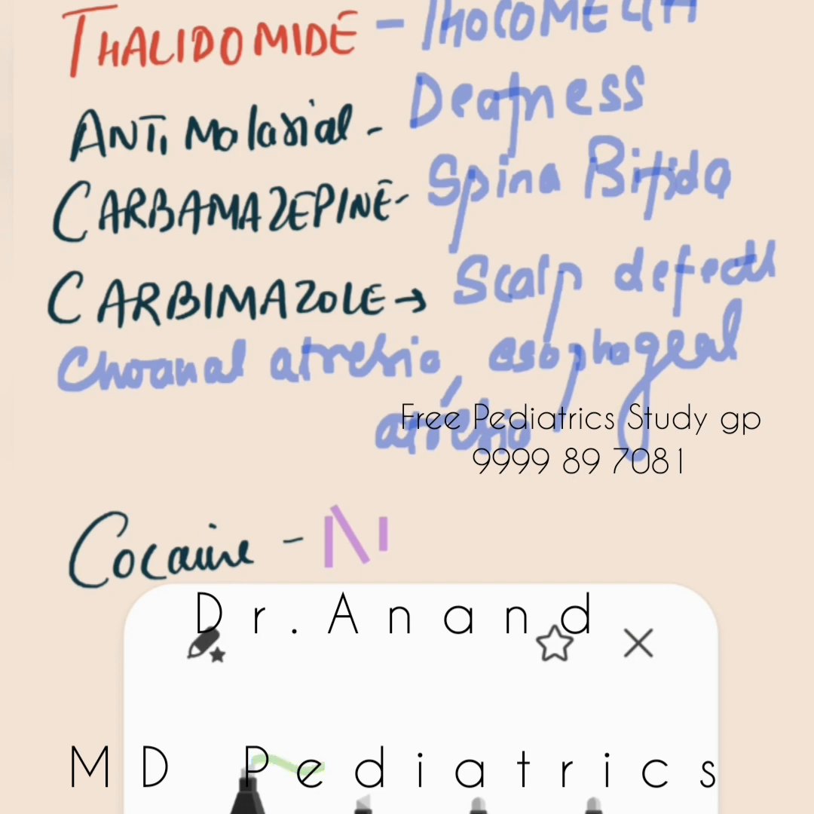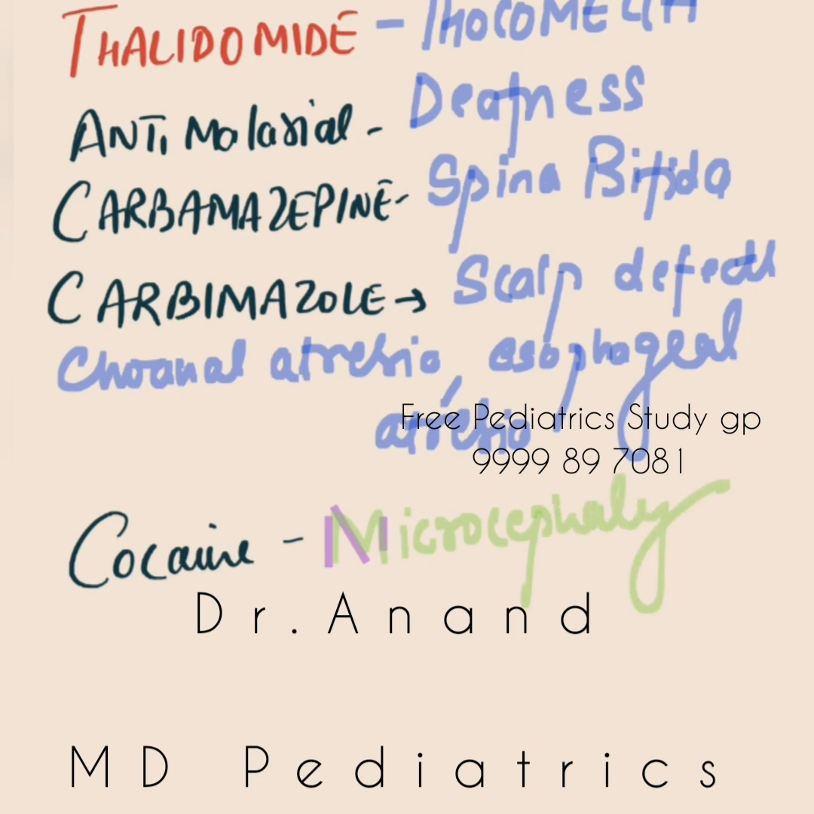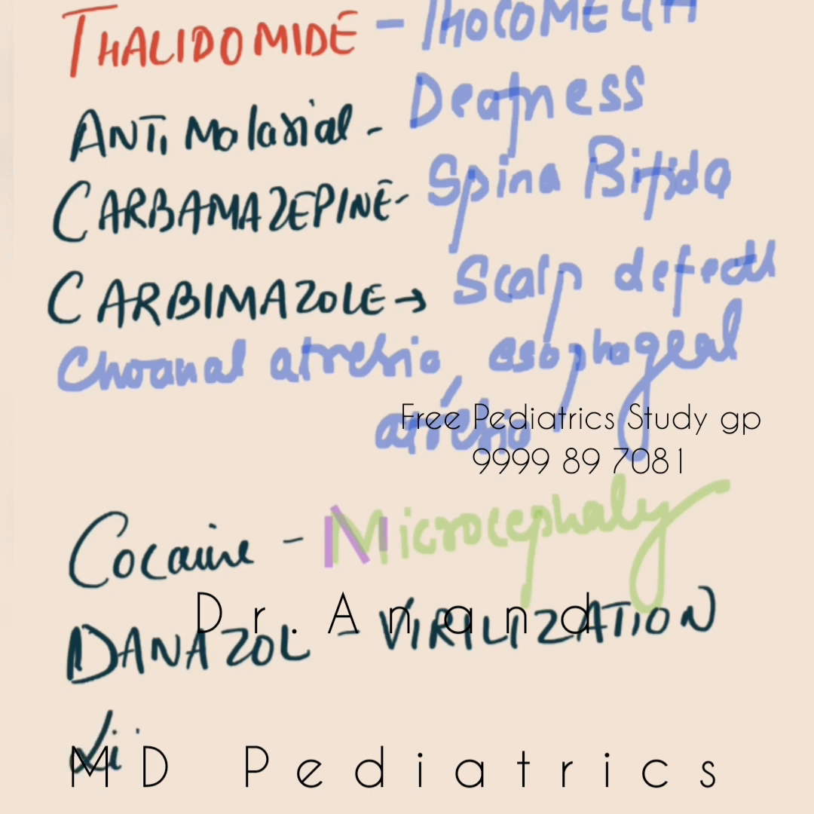So if the mother has taken cocaine during pregnancy, the baby can land up into microcephaly, which is head circumference less than -3 standard deviation for the age and sex, and the baby can also have low birth weight or IUGR. Next, danazol. If the mother has taken danazol during pregnancy, the baby can land up into virilization. Okay, will you remember this much?